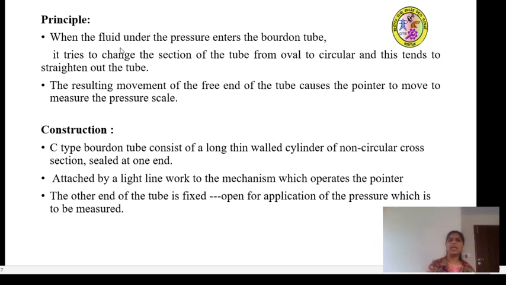So when the fluid enters and the pressure enters the Bourdon tube, it tries to change the cross section of the tube from oval to circular, and this tends to straighten out the tube. Then the resulting movement of the free end of the tube causes the pointer to move to measure the pressure scale. This principle will be clearly understood when we understand the construction and the working part.